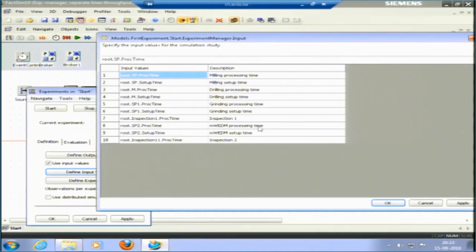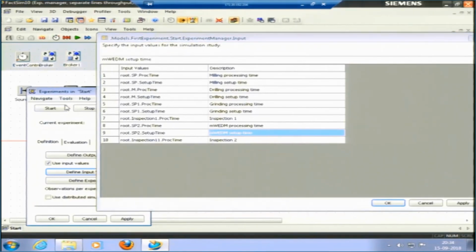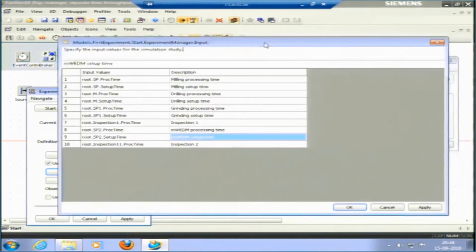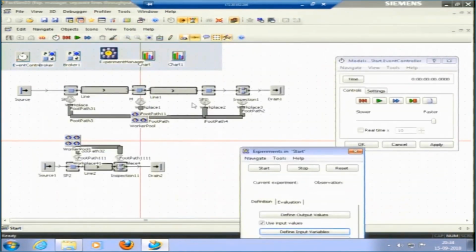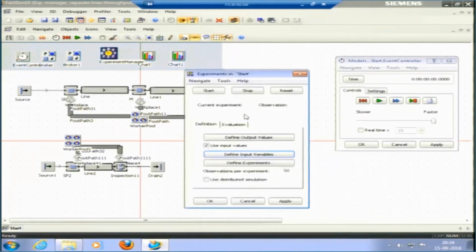In the second line we have a modern manufacturing machine, which is micro wire EDM, electric discharge machining. So, this is a modern manufacturing machine. In this case also the time is put to these 3 machines, and inspection 2 is there. So, there are 2 flow lines which you can see. The first flow line is the conventional machines: milling, drilling, grinding. The second flow line is our modern manufacturing source, micro wire EDM, then inspection and drain. So, we can see both throughputs after conducting these experiments.